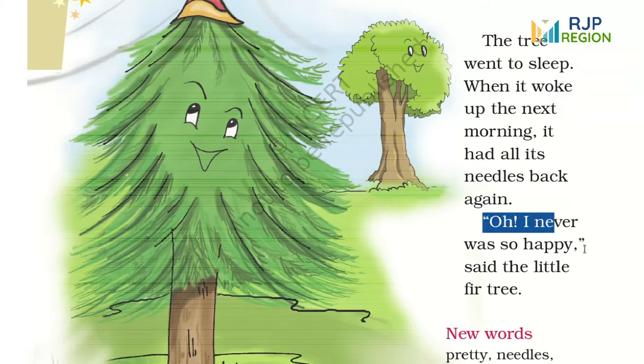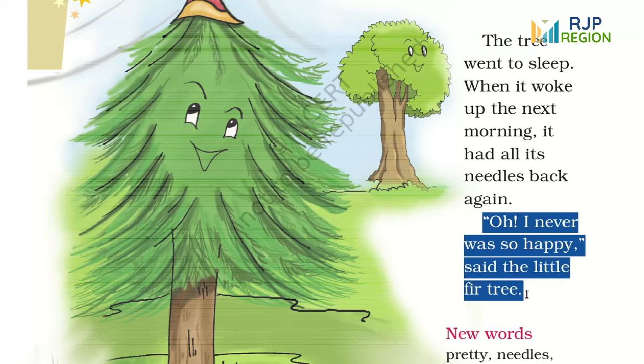Oh, I never was so happy, said the little fir tree. The fir tree became happy again. The tree realized that its actual needle-like leaves are best. Children, see in this picture how happy the little fir tree is. I think it feels itself very lucky now. The fir tree gets very happy.